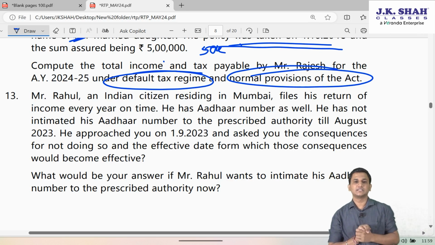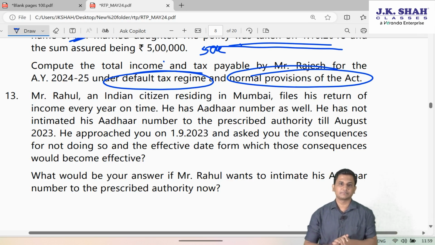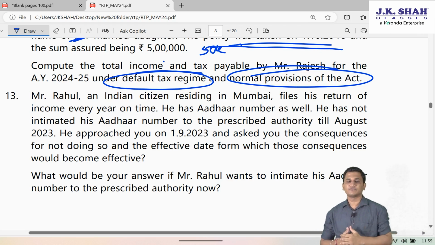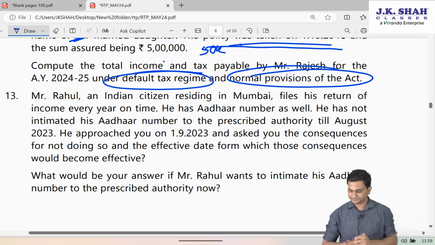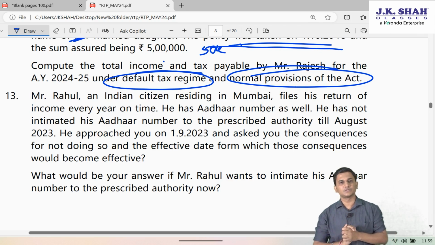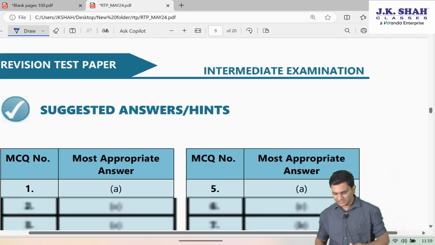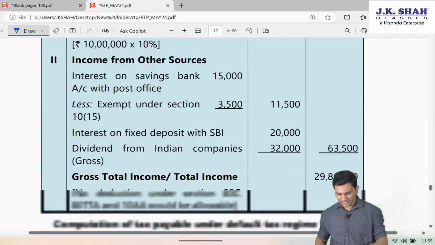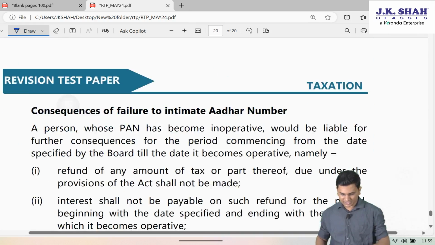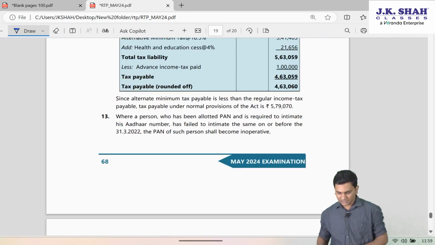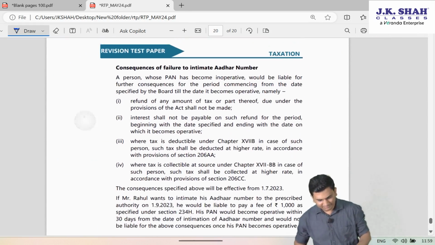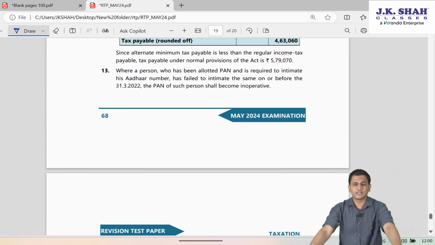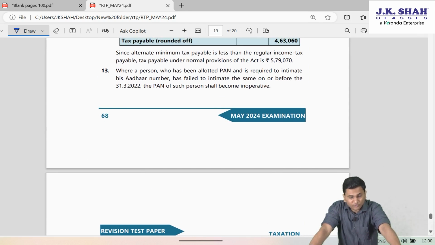So friends, basically this question is from return of income chapter. In return of income chapter, if you recollect the provision with relation to Aadhaar, friends, this is a complete theory based question, so you'll have to write this answer in the theory manner only, the way it is written in your text, in your suggested answer here. But anyways, you can keep the language simple. Like first of all, you will have to remember the provision with respect to Aadhaar intimation.